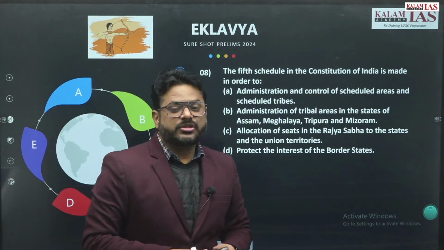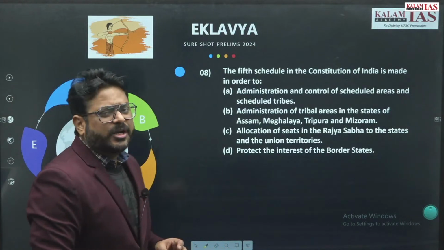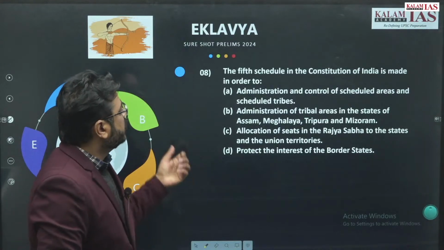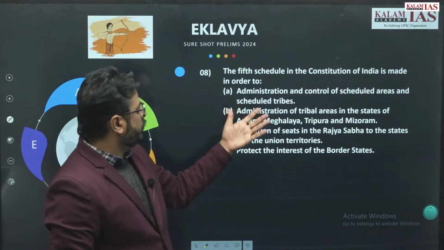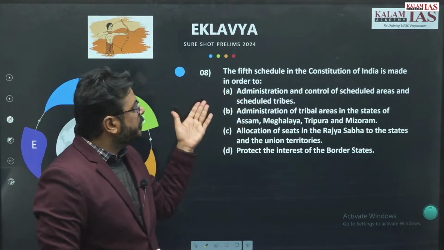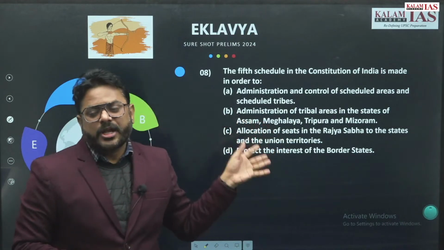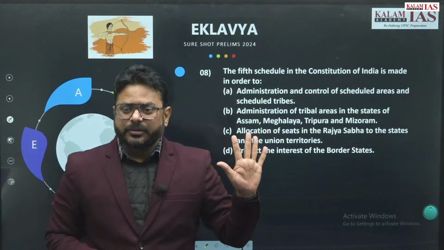Now question number 8. This is a very straightforward question. It is directly asking about the schedules. The 5th schedule in the Constitution of India is made for the administration and control of the scheduled areas and the scheduled tribes. So actually this is written in schedule 5, right?